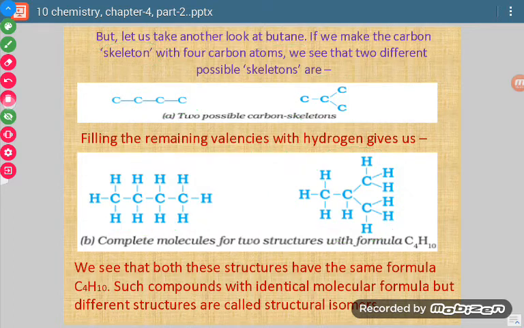When the molecular formula is same but structural formulas are different, they are known as structural isomers. So these two are structural isomers of butane.